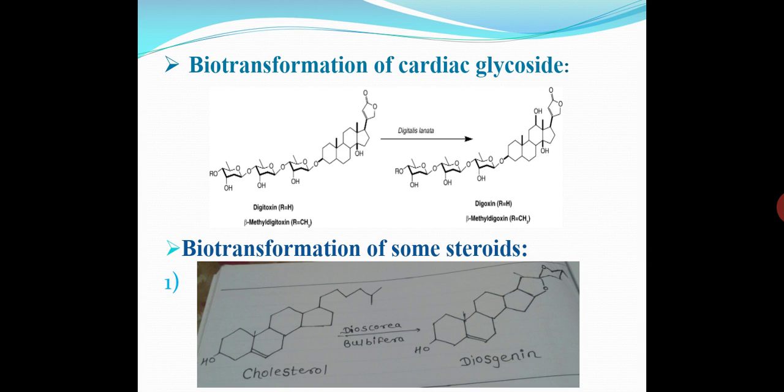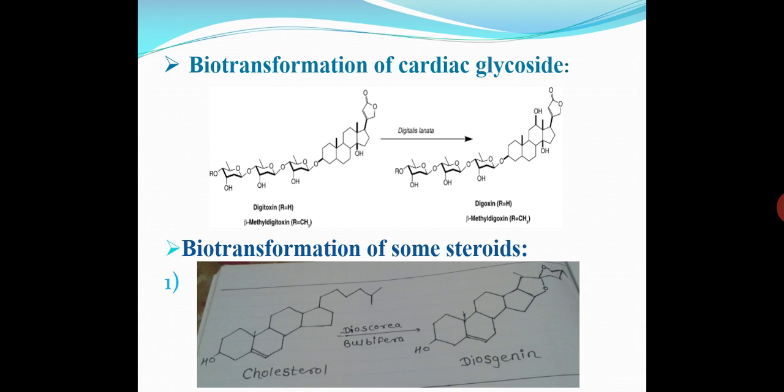Then next one is biotransformation of certain cardiac glycoside, that is cardiac glycoside digitoxin, it is converted into digoxin by using the plant species, that is Digitalis lanata. Here the culture media name is not mentioned, but you remember that this digitoxin is converted into digoxin by using the plant species.